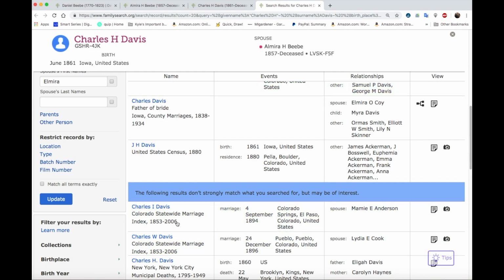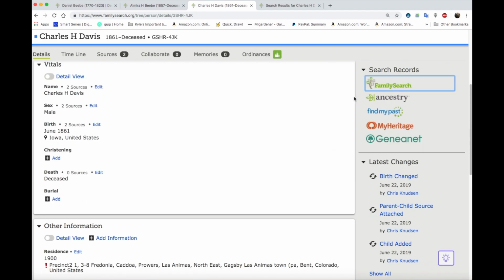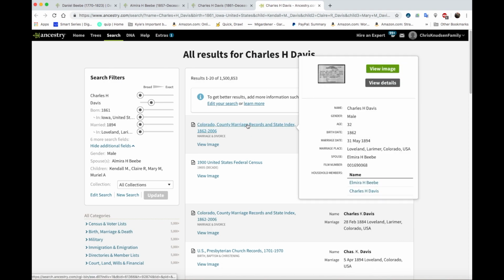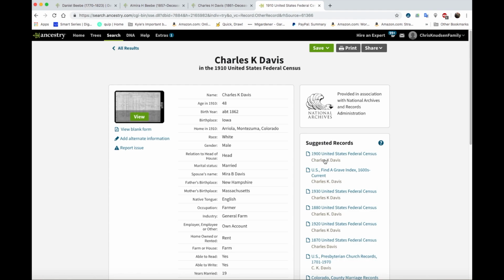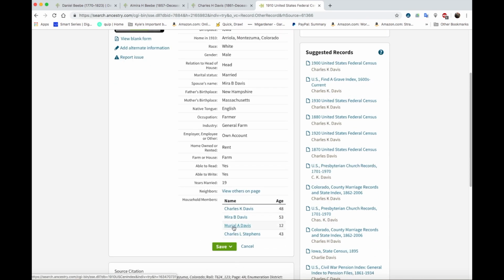Okay, so that's going to be a difficult one, but let's look on Ancestry and see what we can find. Okay, so using their marriage record, Charles H. Davis, Charles K. Davis. So is that a K or an H? Father's birthplace. So Myra, he's living with Myra still. They've got a daughter named Muriel.